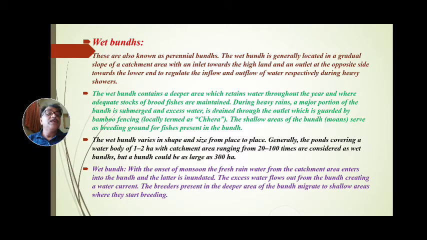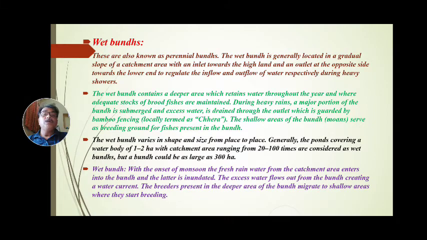Wet bund is generally located in a gradual slope of catchment area with an inlet toward the highland and outlet at the opposite side toward the lower end, to regulate the inflow and outflow of water respectively during heavy shower. The wet bund contains a deeper area which retains water throughout the year and where adequate stocks of brood fishes are maintained during the heavy rains.